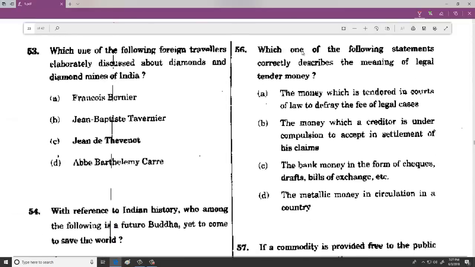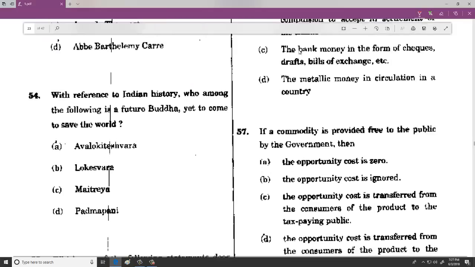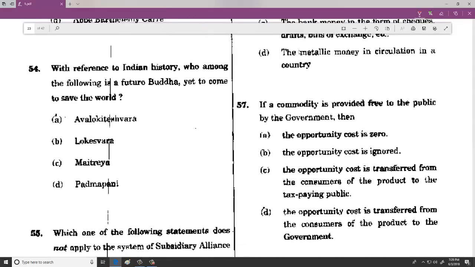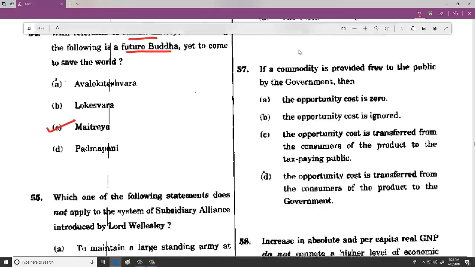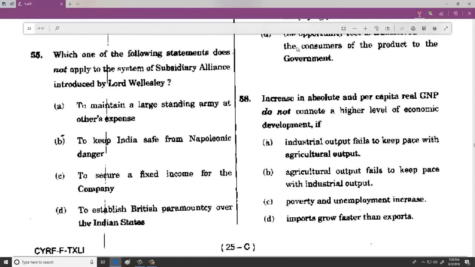And then when we see about the diamonds and diamond mines in India, it is Jean Baptiste Tavernier. Here this guy was a merchant who has travelled almost around 6 times to India, and he has actually sold or given diamonds from India. He has explained about it to the French and all, so that is important. And then 54th is a direct question from Indian history. Who among the following is a future Buddha? He is yet to come. That is Maitreya. Very, very important to you, and I hope you people have answered it correctly.